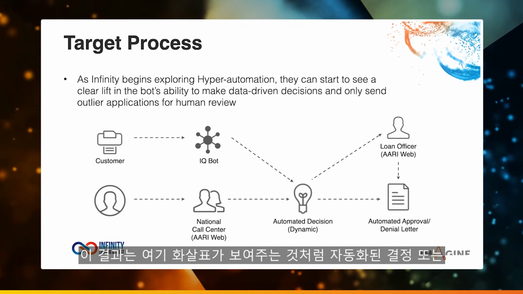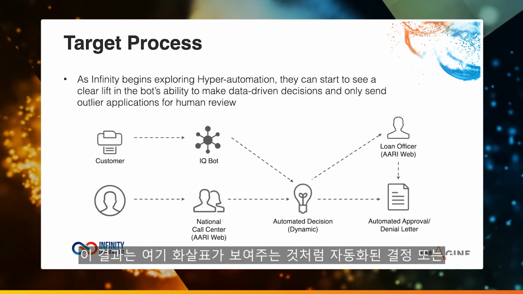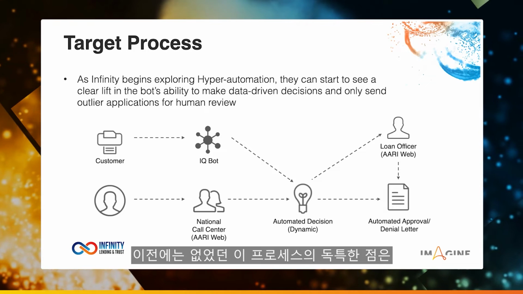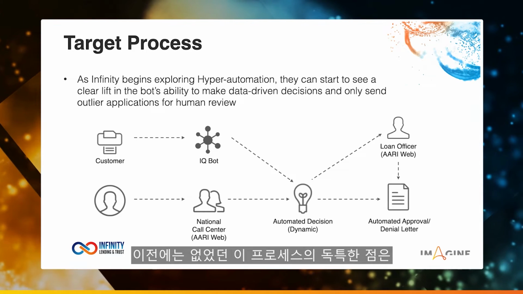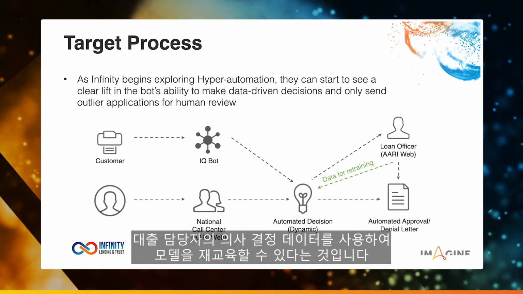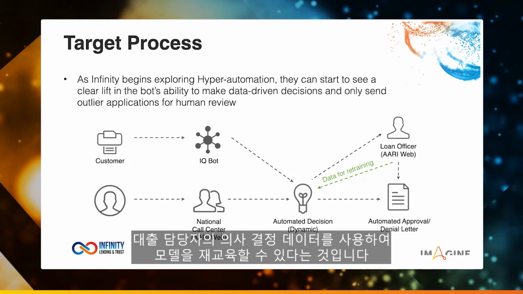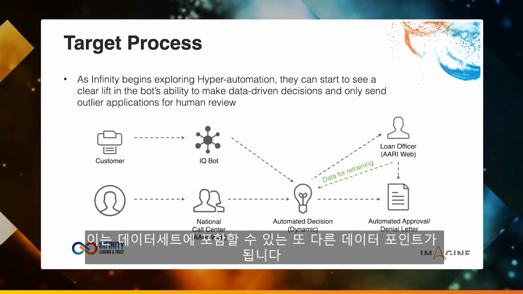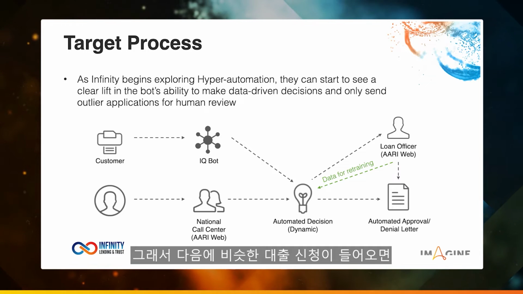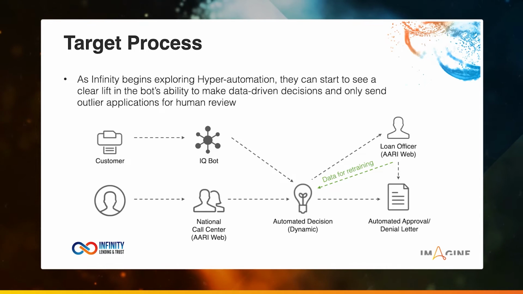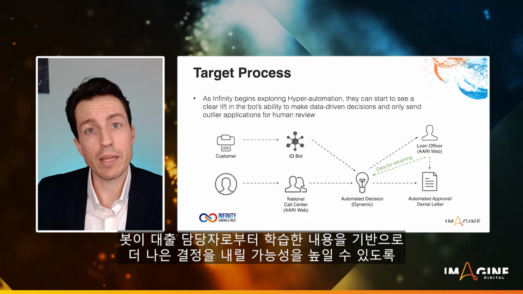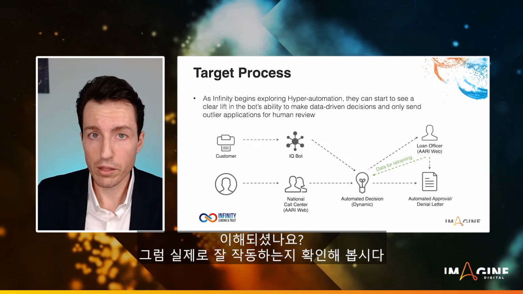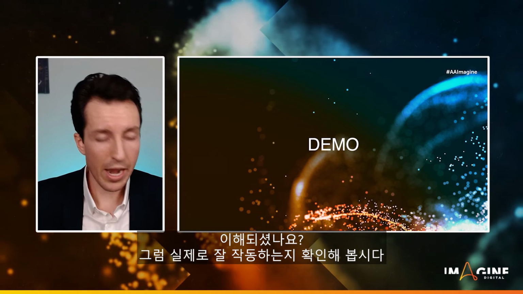And that could happen, like we have from the arrows here, either as an automated decision, or as a result of the loan officer's decision. Now, the one part that's unique about this process that we didn't really have before is that we're using the data from that loan officer's decision to facilitate retraining of our model. So that's going to be yet another data point that we can include in our data set, and we'll retrain and rebuild our model so that the next time a similar loan comes through, we should see that the bot has a better chance of making a more sound decision based on the training that it received from that loan officer. Okay? So let's see if we can get this to work in action here.